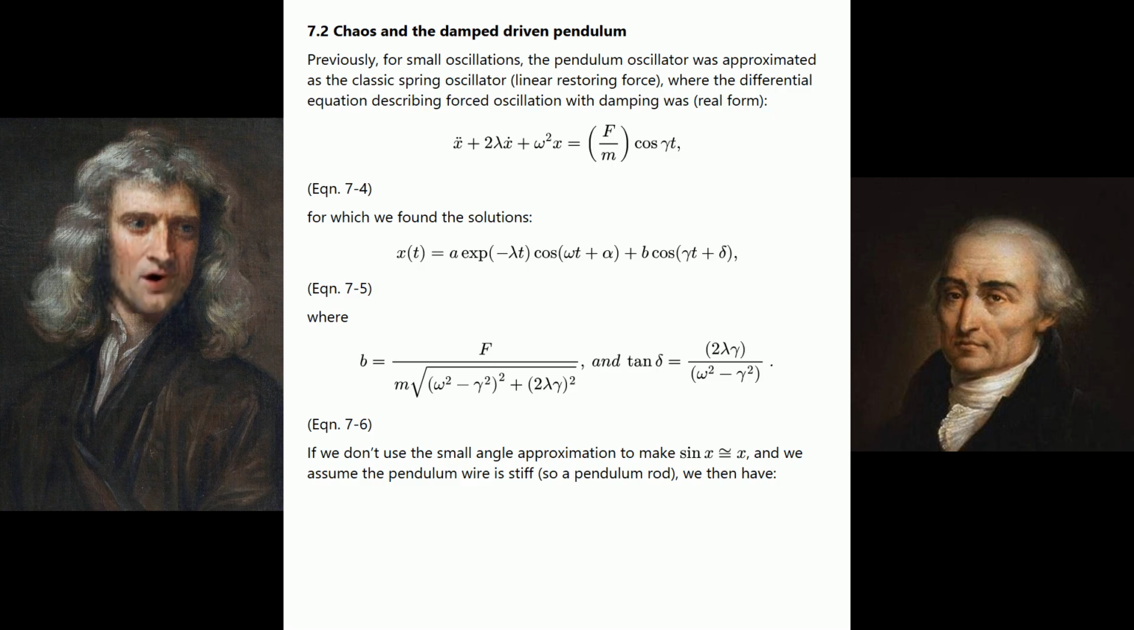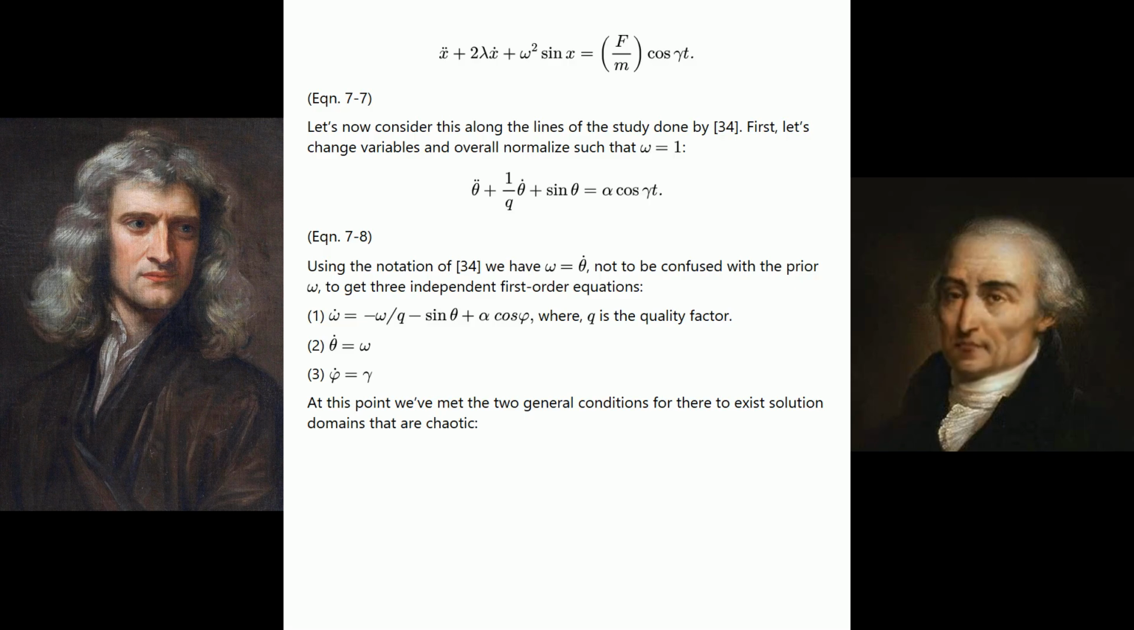If we don't use the small angle approximation to make sin x approximately equal to x, and we assume the pendulum wire is stiff, so a pendulum rod, we then have see equation 7-7. Let's now consider this along the lines of the study done by reference 34. First, let's change variables and overall normalize such that omega equals 1.